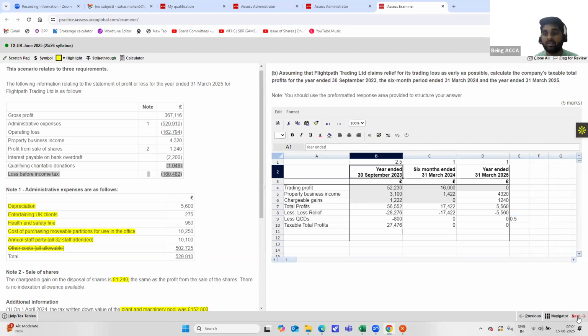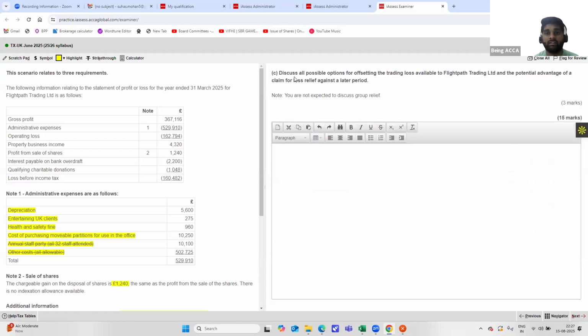Now with this, we'll move on to the last part of the question. That is, discuss all possible options for offsetting the trading loss available in Flightpath Trading Limited and the potential advantage of a claim relief for a loss against a later period. Okay. So first, what they're asking us is the possible options. You can copy this part of the question and show them in bulleted points.